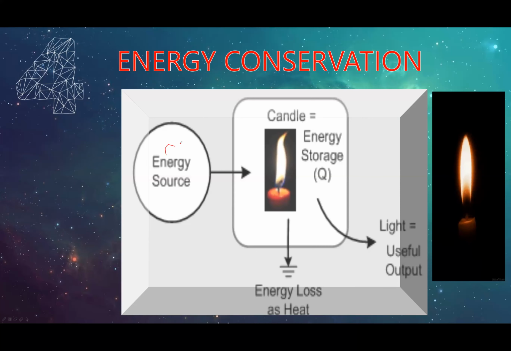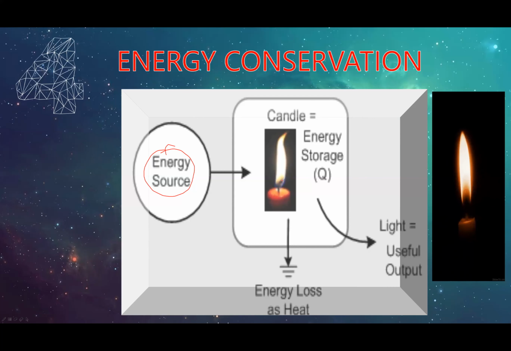You have the chemical energy stored in the wax of the candle. That chemical energy changes into light energy. From the candle, we expect light but not heat. As it burns, the chemical energy changes into light energy.